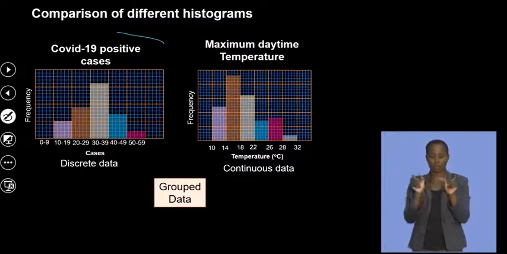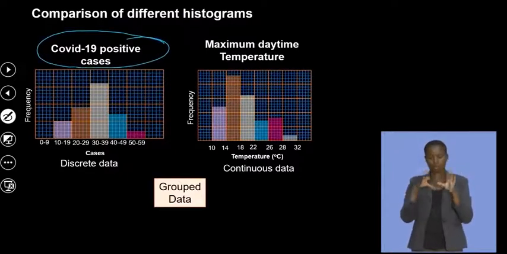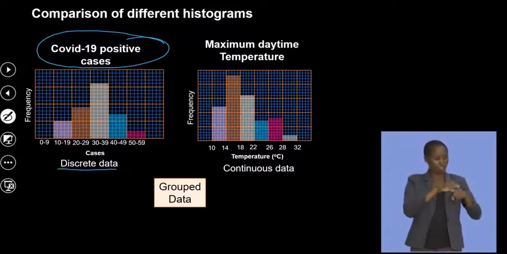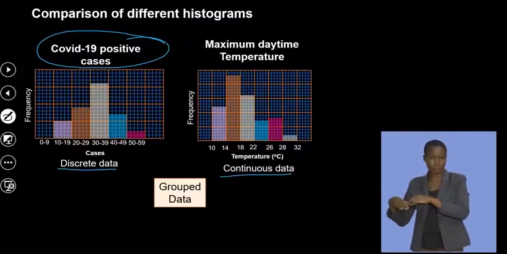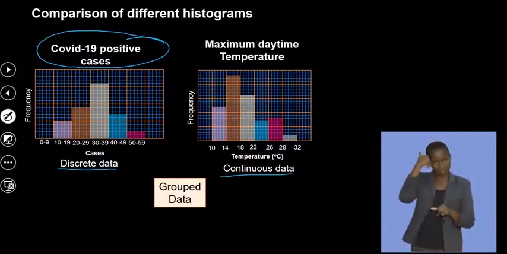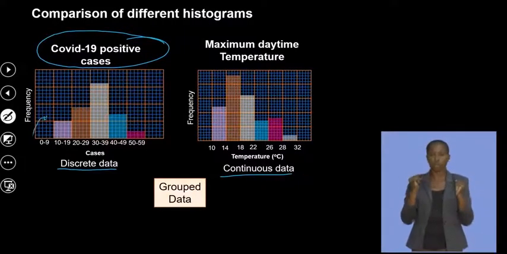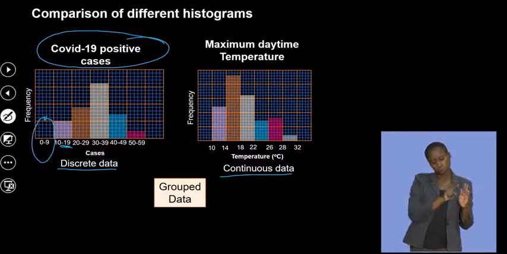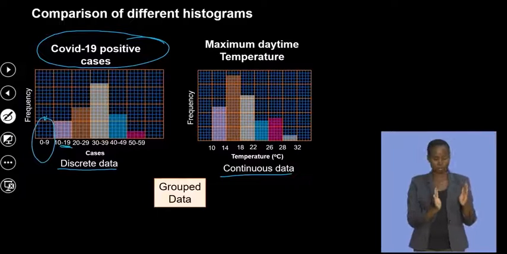So those are the COVID-19 positive cases, arranged according to age. So this is discrete data, and this is continuous data, which is temperature. Are we together? If you look at this, between the age of 0 and 9, there's nothing. The highest, we're going to call that the modal class.